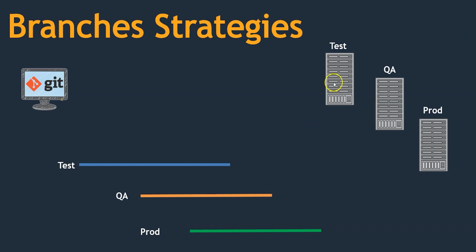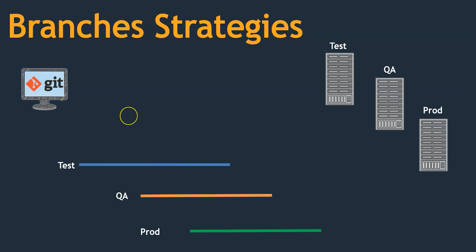At the same time we have test server, QA and production systems. Let's assume that our production system is going to be used by end users or our clients. So before deploying any code onto production, we need to make sure that the code is working. For that, we are going to take advantage of the test and QA branches.